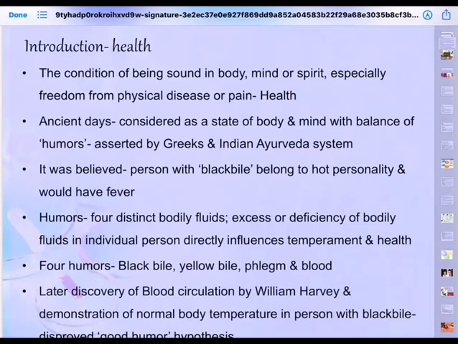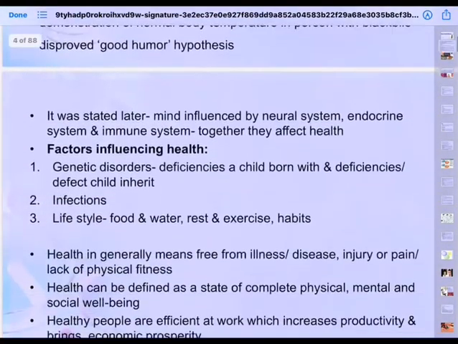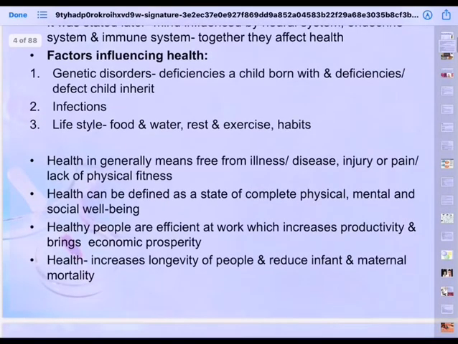Hence, you need to maintain all the organs and organ systems healthy. So the condition of being sound body, or sound mind in sound body it should be, and then it should be free from physical diseases, pain. Now you come back to factors influencing health. What are the various factors that influence our health? Broadly, we can speak 3.